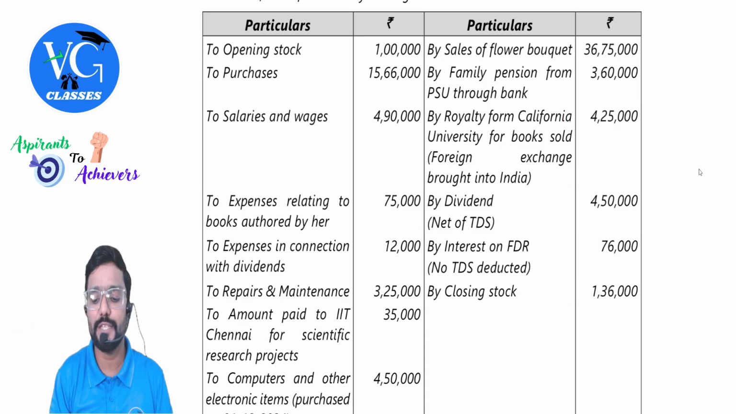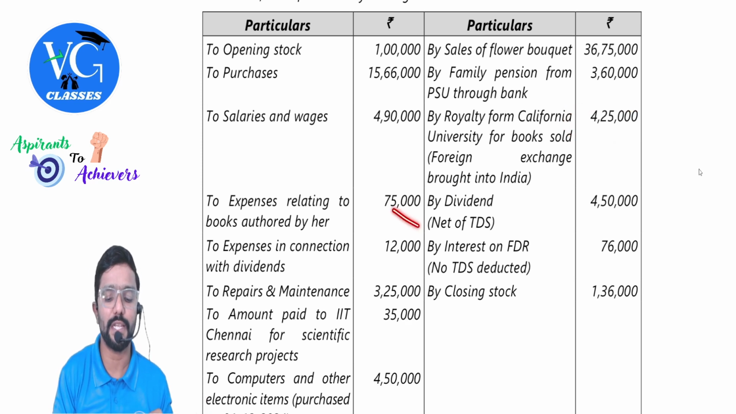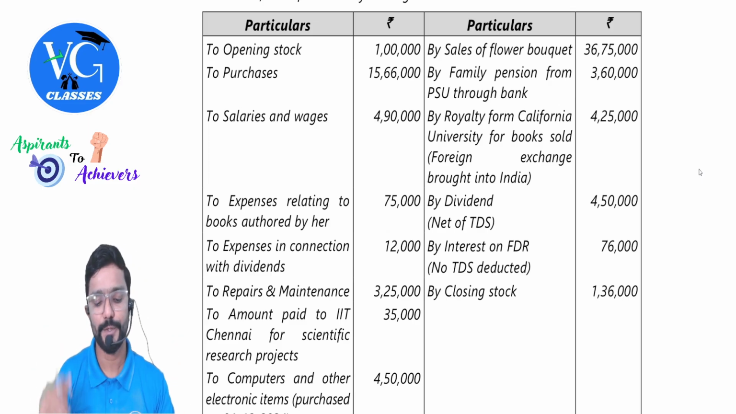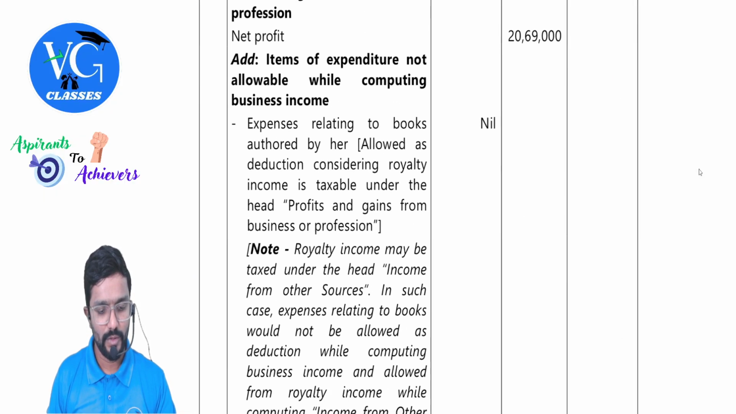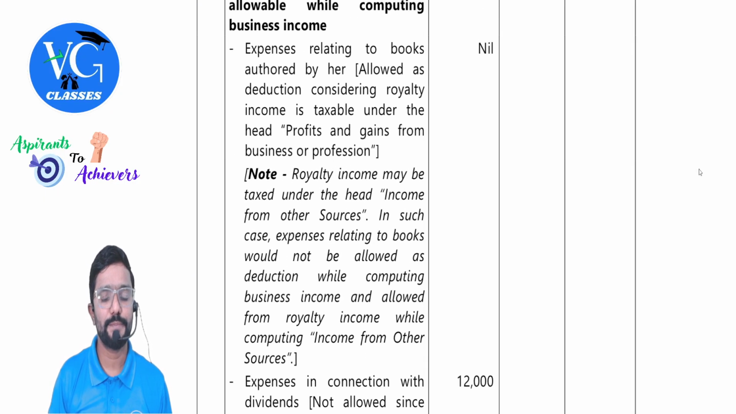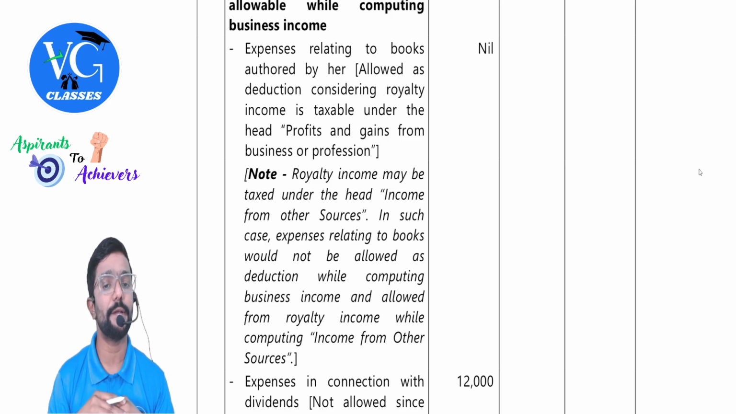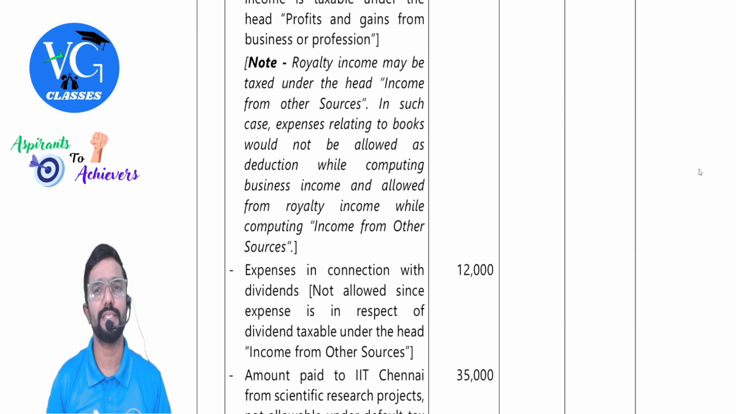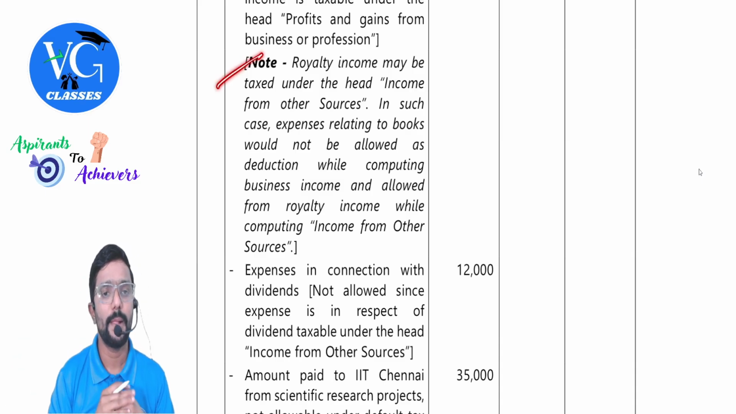Now, if you are considering this 4,25,000 under the head IFOS, then under PGBP this is disallowed, and allowed under IFOS. That is the alternative. You can see: expenses relating to books authored by her allowed as deduction considering royalty income is taxable under the head PGBP. Note, guys, don't give this note in your main answer. Better give it separately. Here they are mixed up.